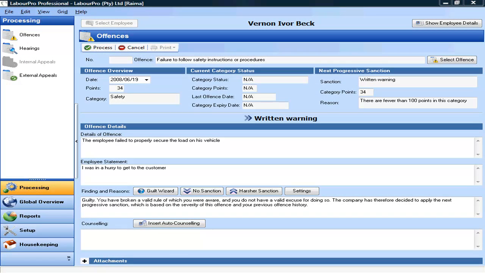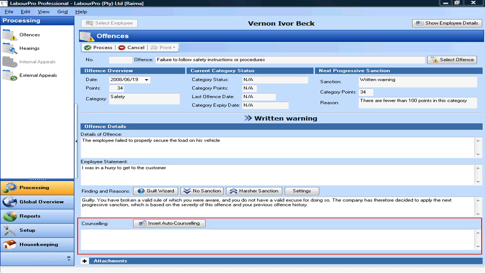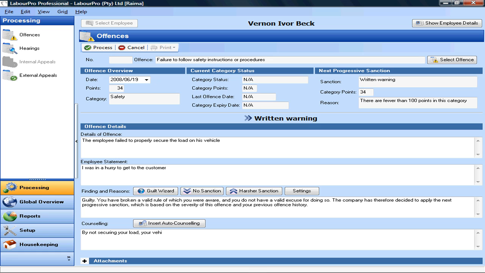In general, the issuing of warnings can be an unpleasant experience for both managers and employees alike. To mitigate this effect, counseling has been included as a part of every disciplinary action. Counseling can have a remarkable effect on the attitude of the employee, as it can be used to explain why the rule exists, how it affects the company when the rule is broken, and provide messages that encourage the employee not to commit the offense again. The manager's emphasis is therefore shifted towards correcting the employee's behavior instead of focusing on the negative aspects of the misconduct.